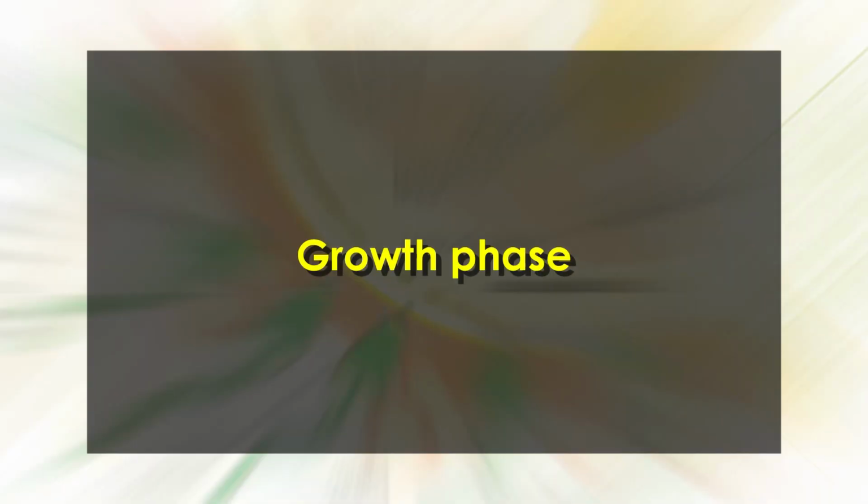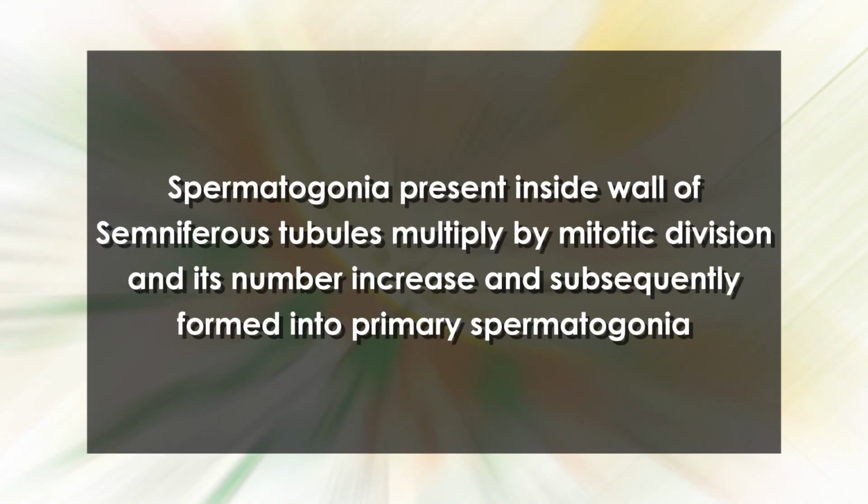The next phase is maturation phase. It's the division phase in which the spermatids are formed from the primary spermatocyte. The spermatogonia present inside the wall of seminiferous tubules multiply by mitotic division and their number increases and subsequently form primary spermatocytes. In the later phase, primary spermatocytes undergo meiosis I, leading to the production of two cells which have a haploid number of chromosomes, called secondary spermatocytes. Then they undergo the second meiotic division, which is equivalent to mitosis, leading to formation of 4 haploid spermatids.